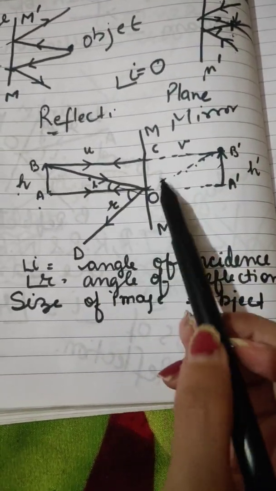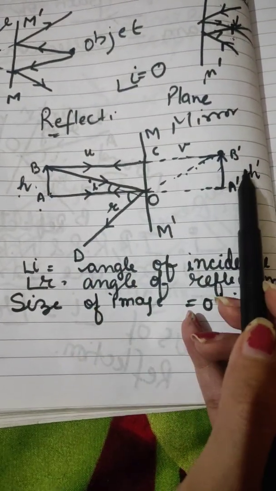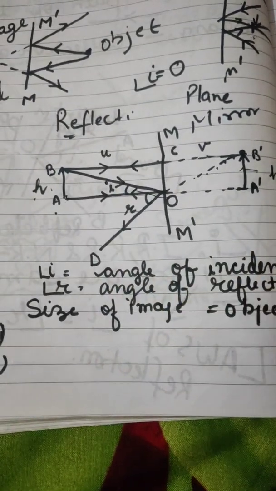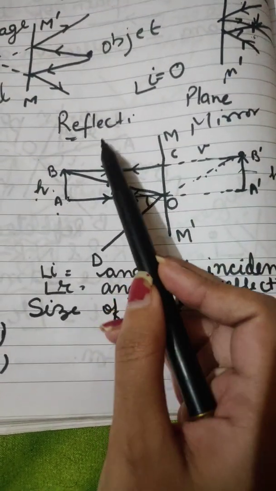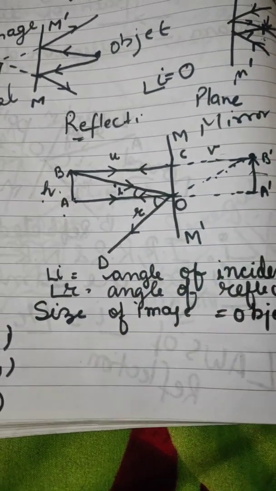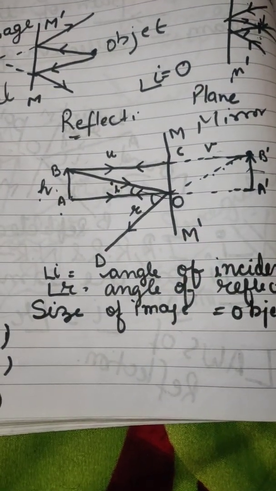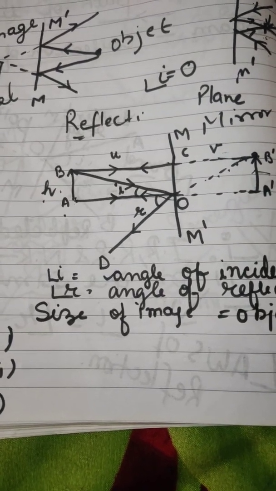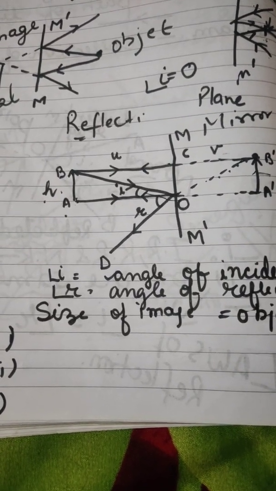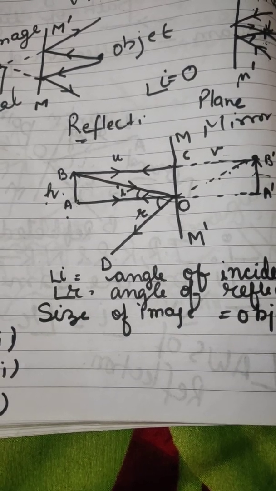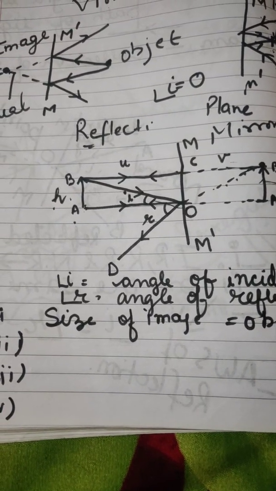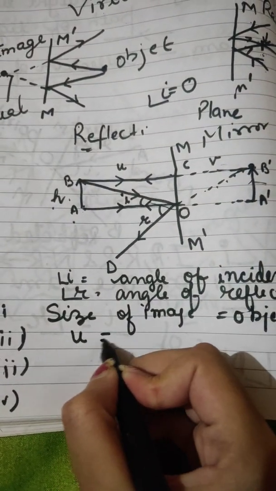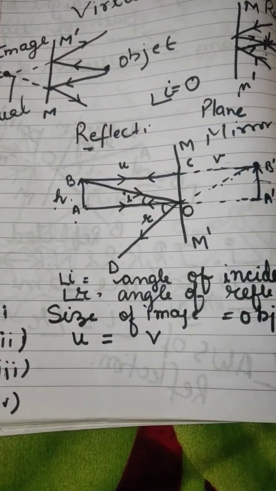According to this, I've concluded, see, h is equal to h dash. It's clear, right? Then another point is that my object distance is equal to my image distance. That means whenever an image is formed by a plane mirror, the distance between the image formed and the mirror is going to be equal to the distance between the object and the mirror. So I can write it as object distance equals image distance.